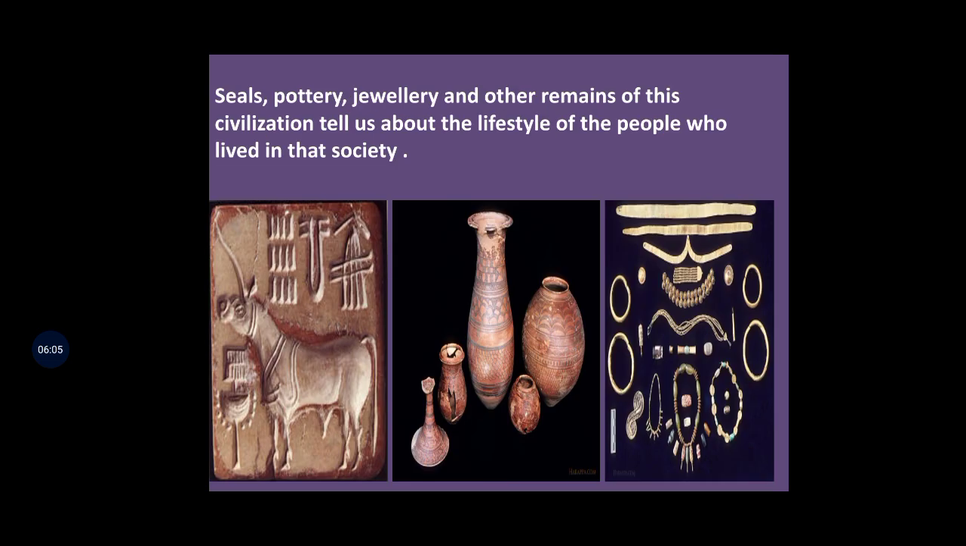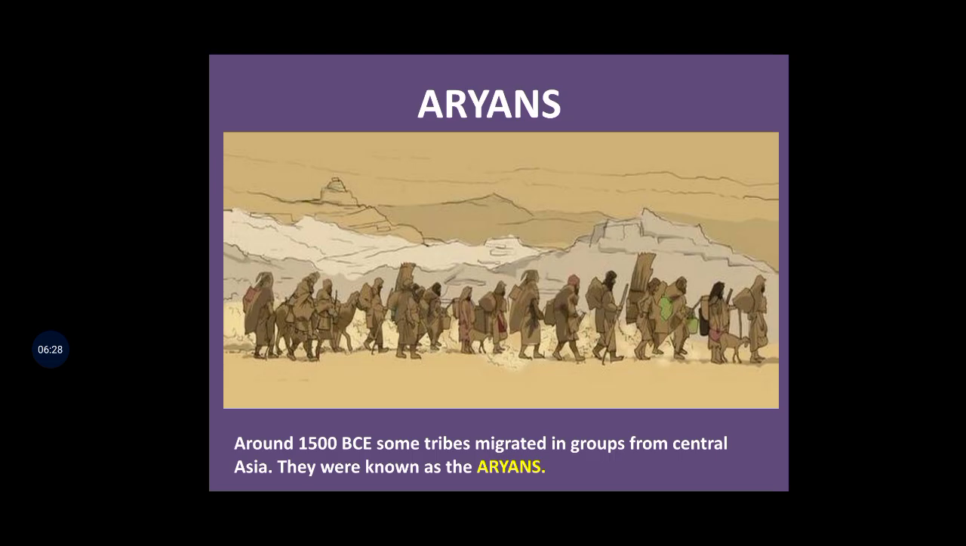Okay, students, seals, pottery, jewelry and other remains of this civilization tell us about the lifestyle of the people who lived in that society. You can see here in the image the seals, the pottery, the jewelry. It depicts the life of the people who lived in that society.